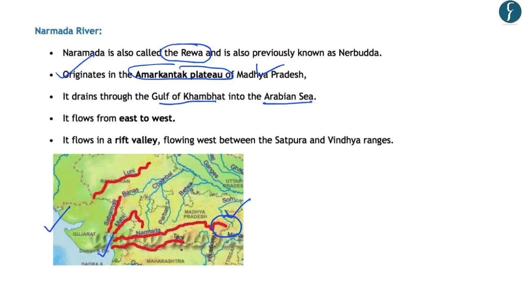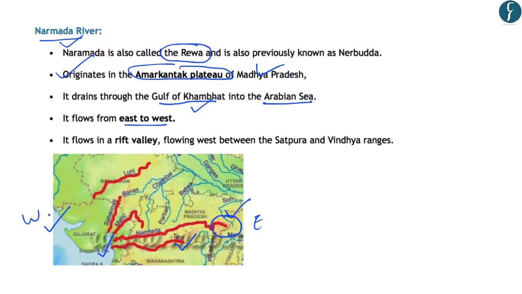Another point here to be noted is that the Tapi river also drains into the Gulf of Khambat. Now, an important fact to be noted regarding the Narmada river is that it flows from east to west, as can be seen in this map here, that it flows from east to west. However, all the major rivers of peninsular India flow from west to east.